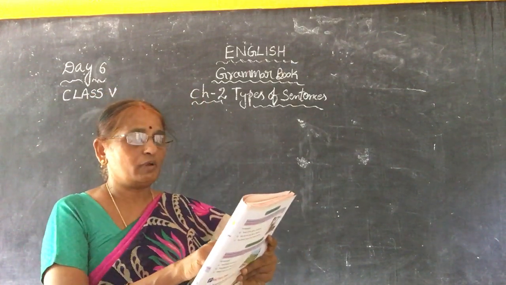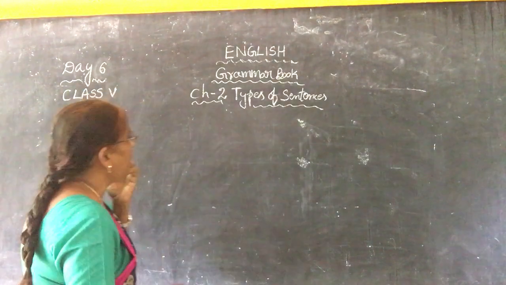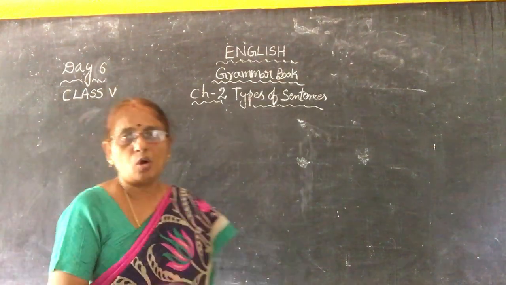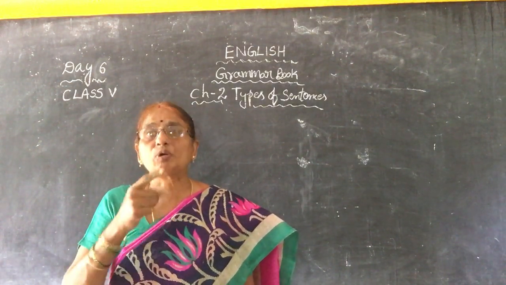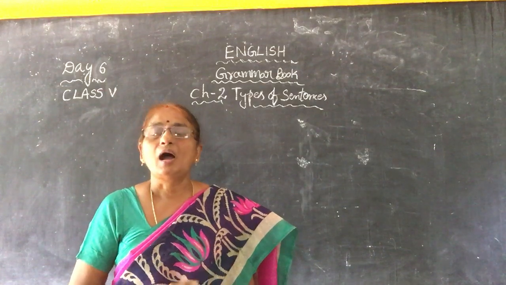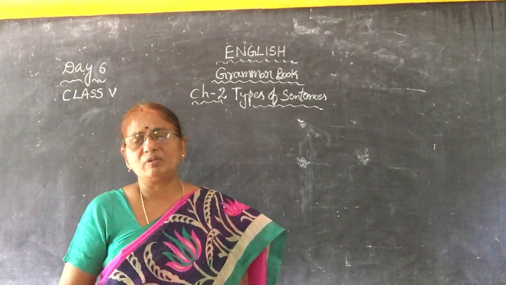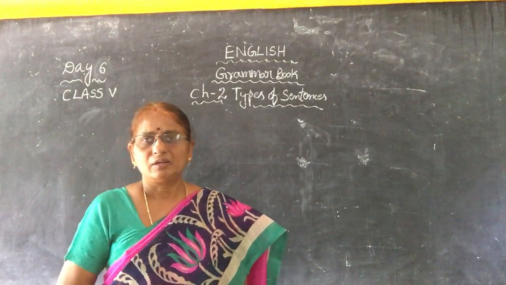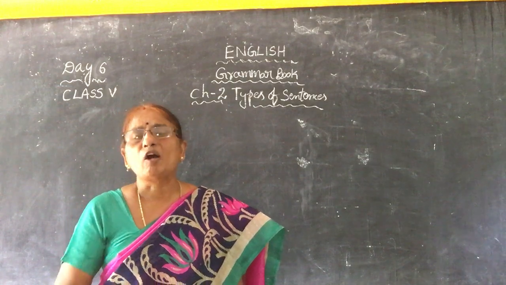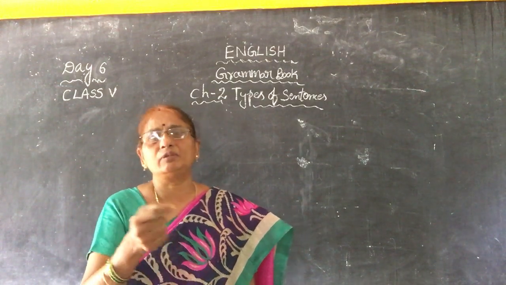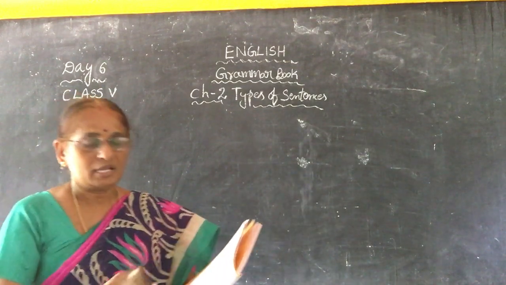Okay, next. Give a command or make a request, children. Command: Go out of the class. You are raising your voice; you are ordering, isn't it? Or make a request or advice. Request: Please give me your book. Please, will you bring me one glass of water? Advice: You have to give respect to your elders. You are giving advice. So a sentence can do these three things.